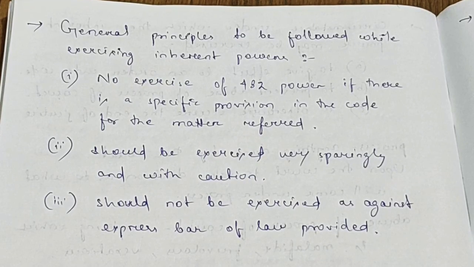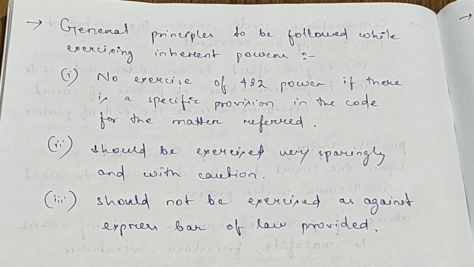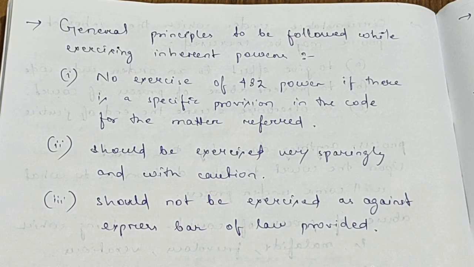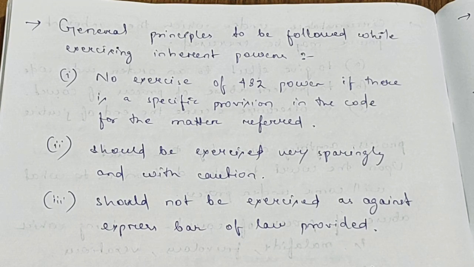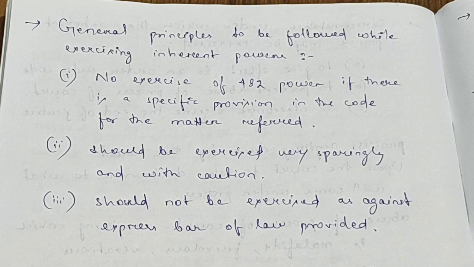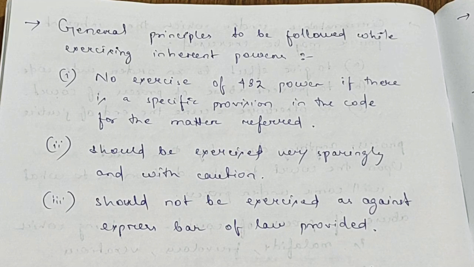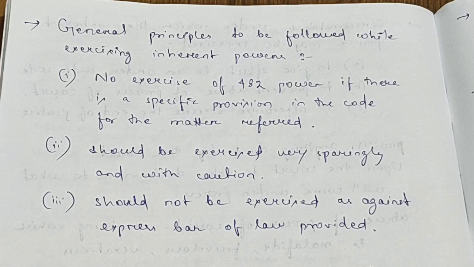So now let's see the general principles to be followed while exercising inherent power. So if the question will be what is the general principle to be followed while exercising inherent power of the High Court, then we have to write these three. Firstly, no exercise of 482 power if there is a specific provision in the code for the matter referred. Like the example I said of 511 of IPC. Secondly, it should be exercised very sparingly and with caution. Third, it should not be exercised as against express bar of law provided. Where it is express bar of the law, then there it shall not be exercised.